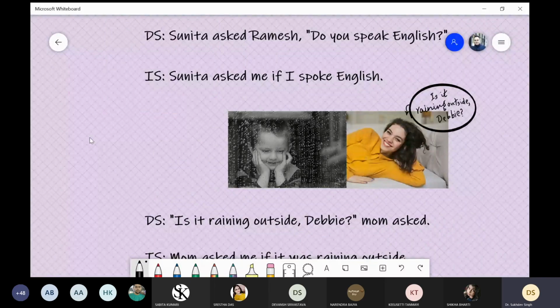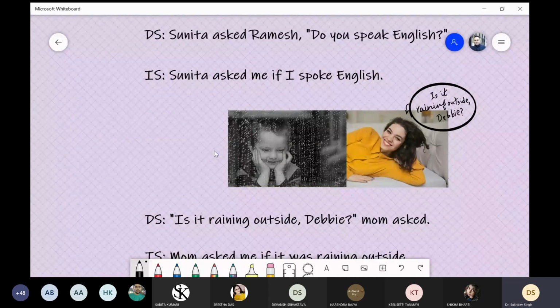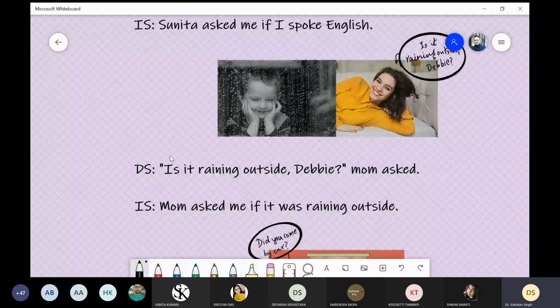Next is a conversation between a mother and a daughter. So the mother asks here, is it raining outside, Debbie? The daughter's name is Debbie. So she's asking her daughter, is it raining outside? Now first we will convert it into direct speech. We begin with direct speech. Inverted comma start, and then is it raining outside, comma, Debbie, and then the question mark. After that, inverted commas close. And then we complete the sentence, mom asked, full stop.